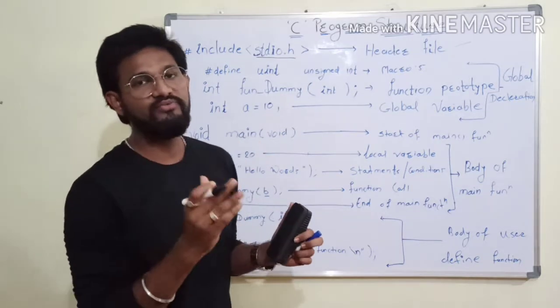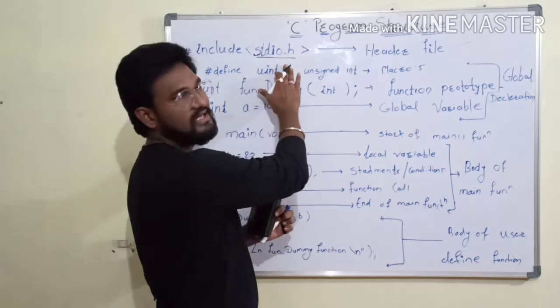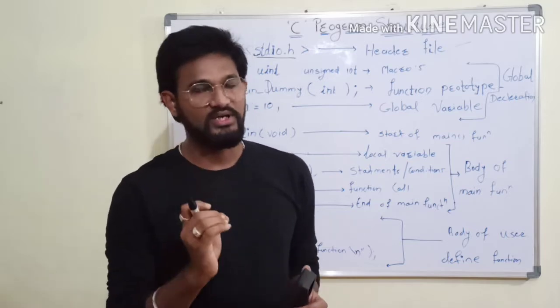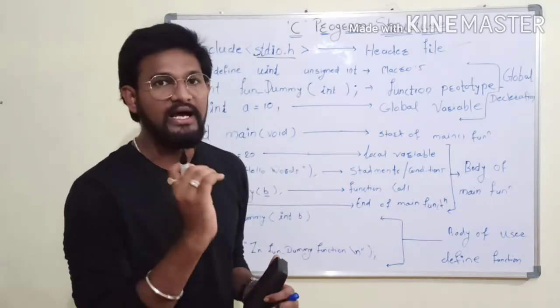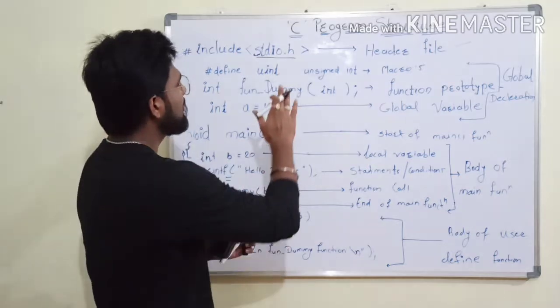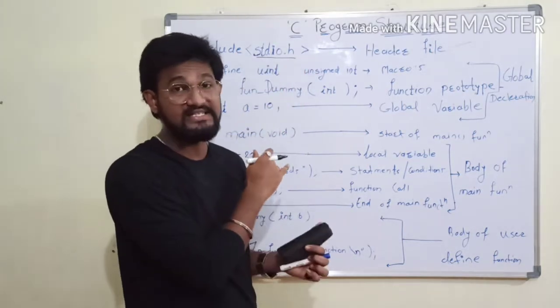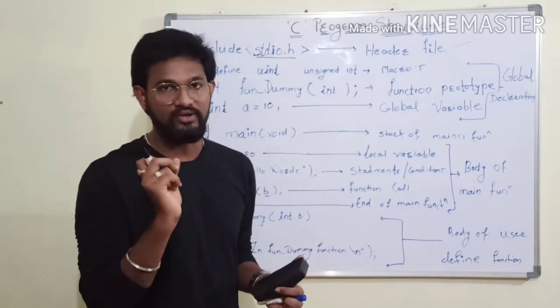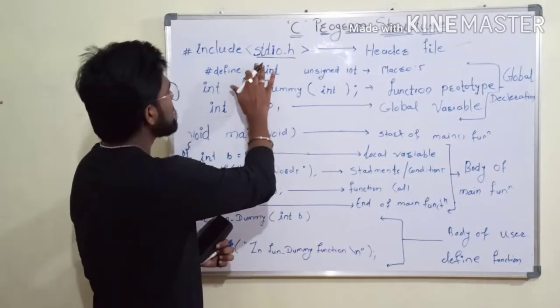If the file extension is .h, we call it a header file. The header file contains C function declarations and macro definitions. So that is a header file.